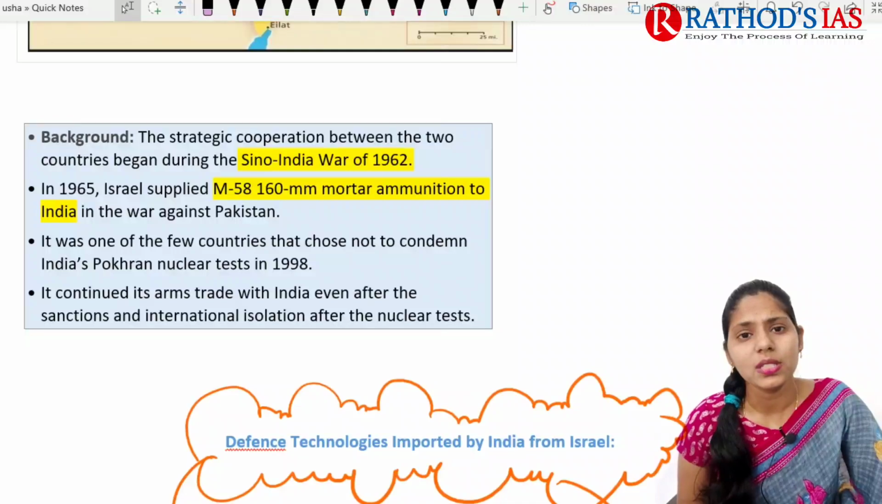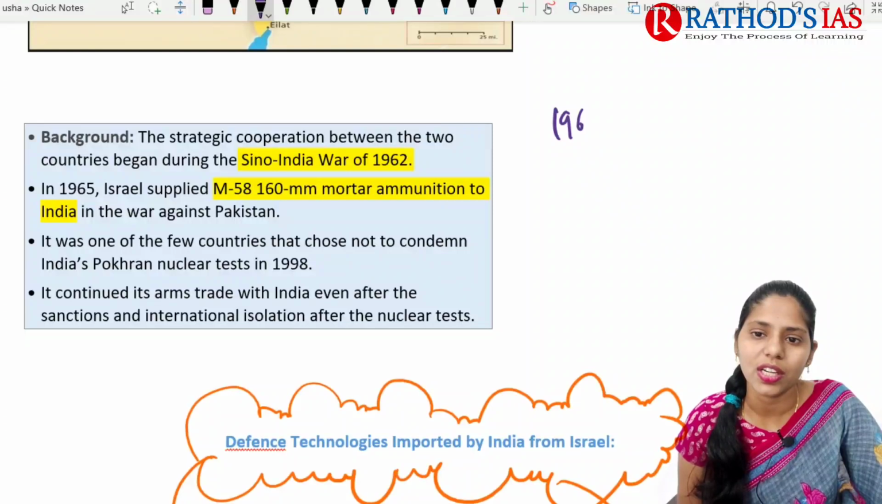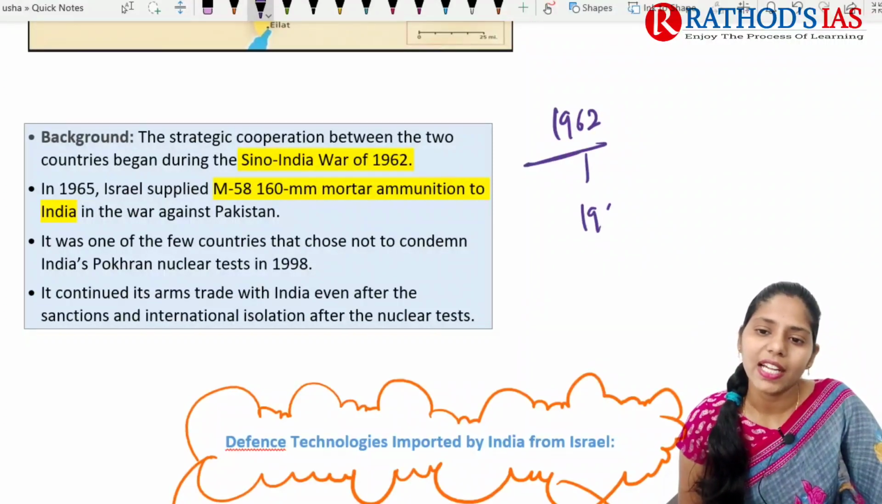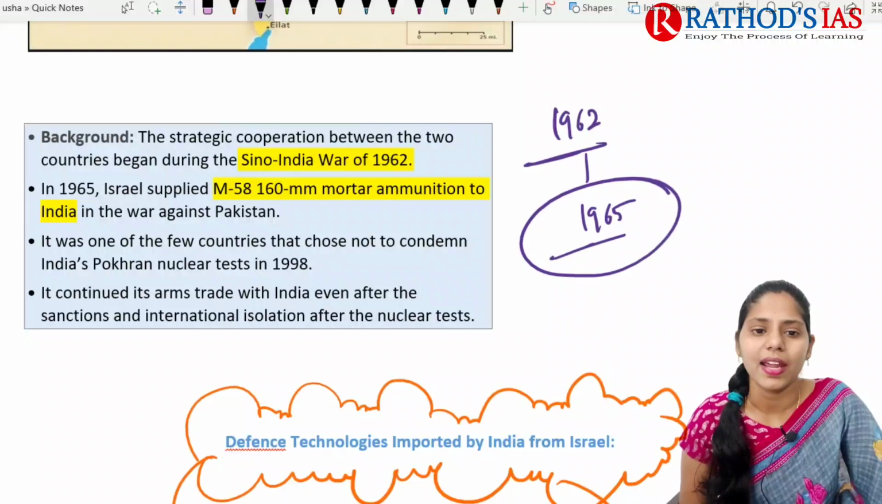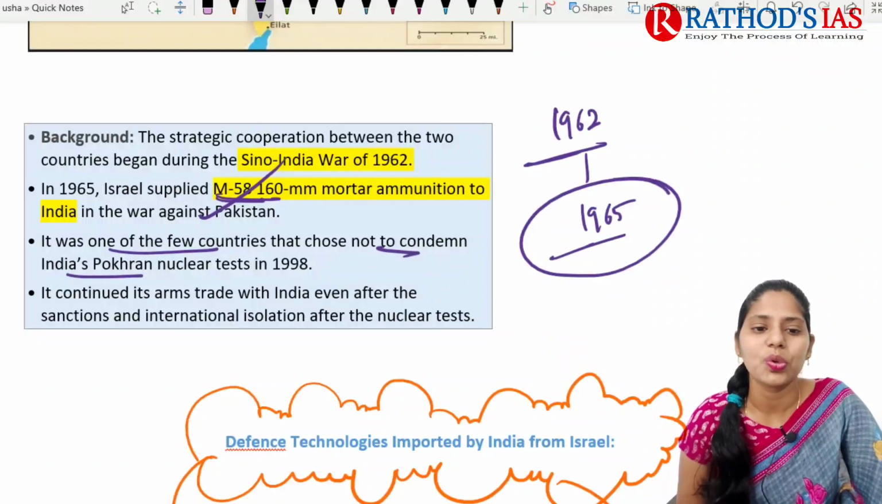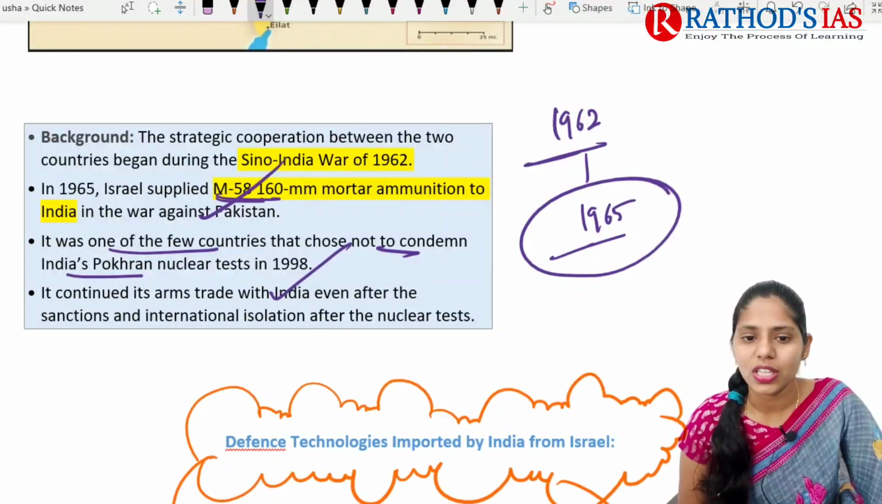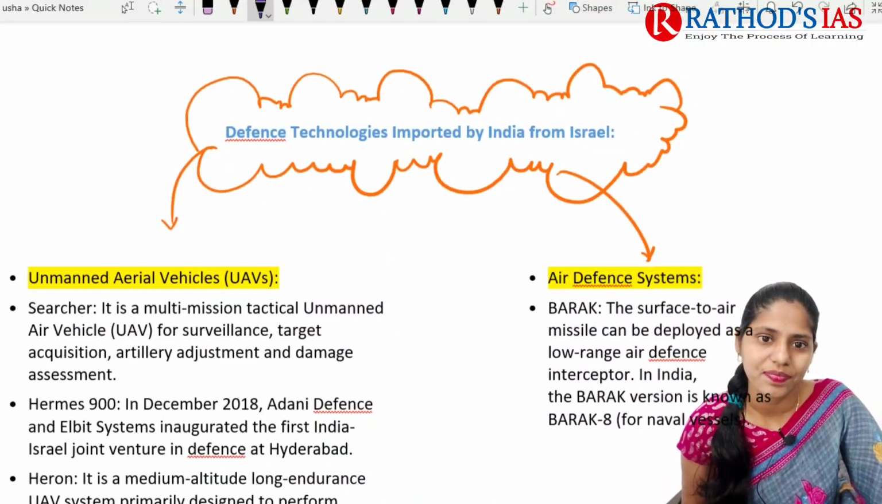The strategic cooperation between these 2 countries had begun during the Sino-India War, that is the India-China War, in 1962. Later on, in 1965, Israel supplied M58 160 mm mortar ammunition to India in the war against Pakistan. And it was one of the few countries that chose not to condemn India's Pokhran nuclear test held in 1998. And Israel continued its arms trade with India even after sanctions and international isolation following this nuclear test.